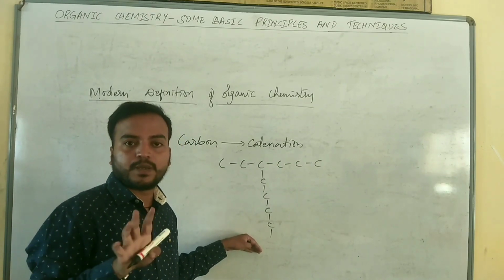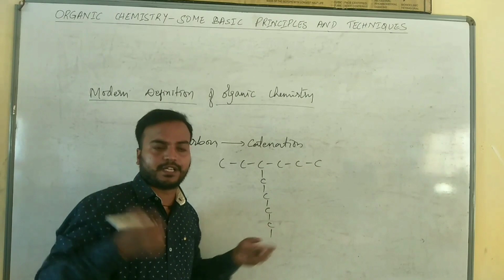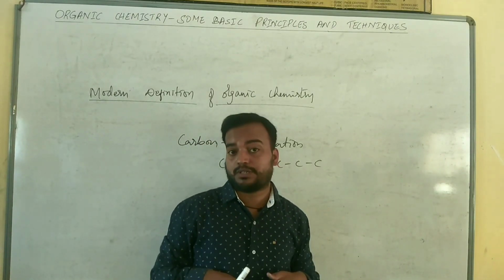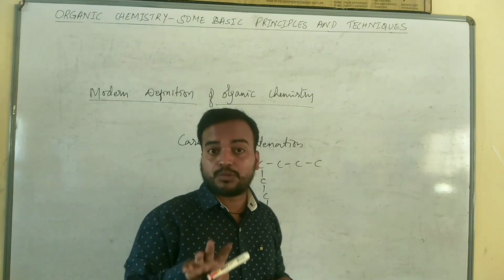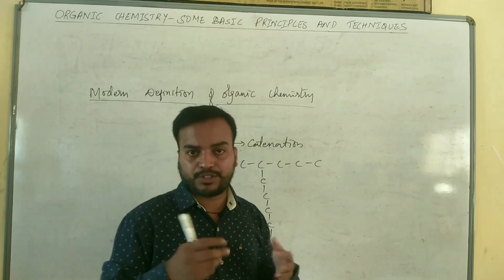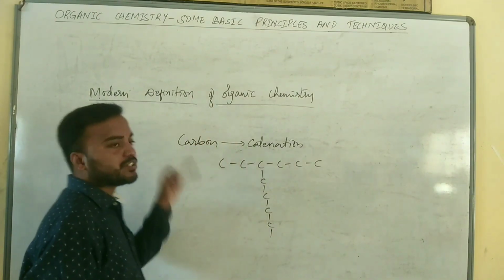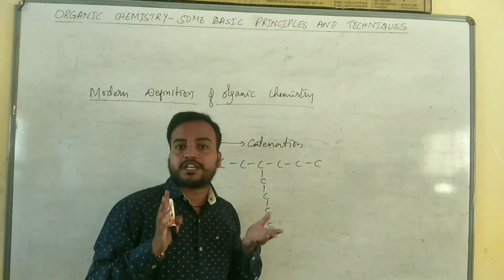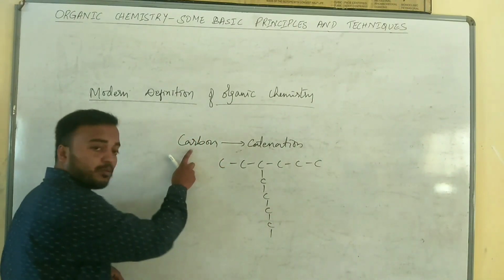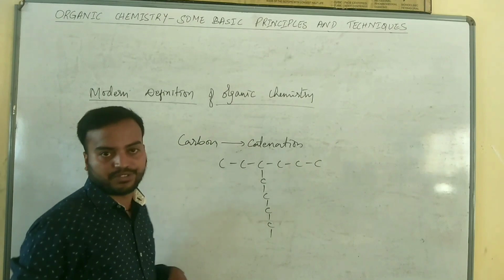Therefore, in the periodic table, all the other elements together do not form as many compounds as carbon. Hence, carbon is the most essential element in all the organic molecules. Therefore, the modern definition of organic chemistry would be, it is a branch of chemistry which deals with the study of carbon compounds and its derivatives.